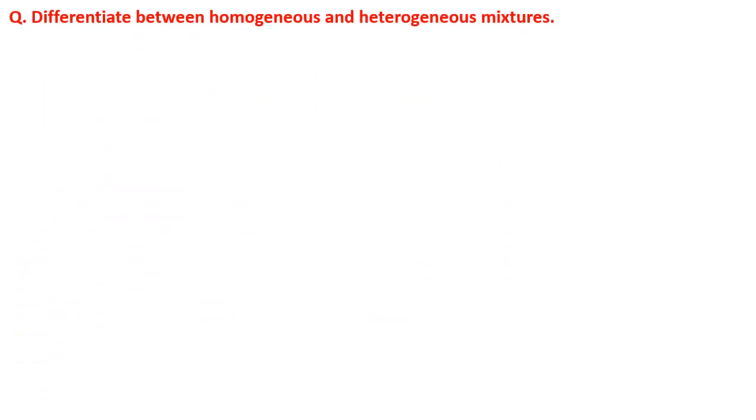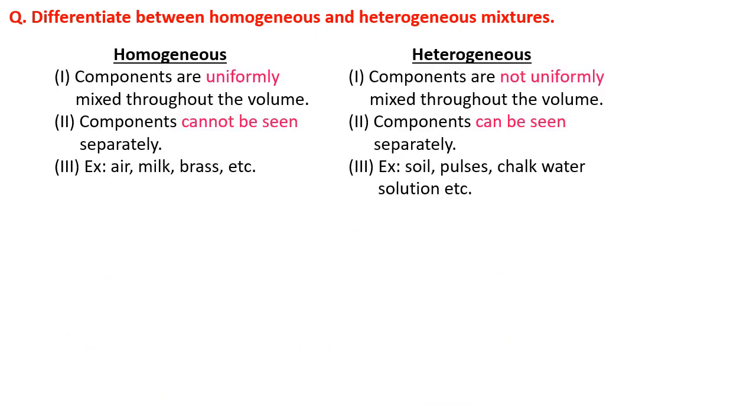Dear students, we are now in a position to differentiate between homogeneous mixture and heterogeneous mixture. Let us see the difference. In homogeneous mixture, the components are uniformly mixed throughout the volume. But in heterogeneous mixture, the components are not uniformly mixed throughout the volume.